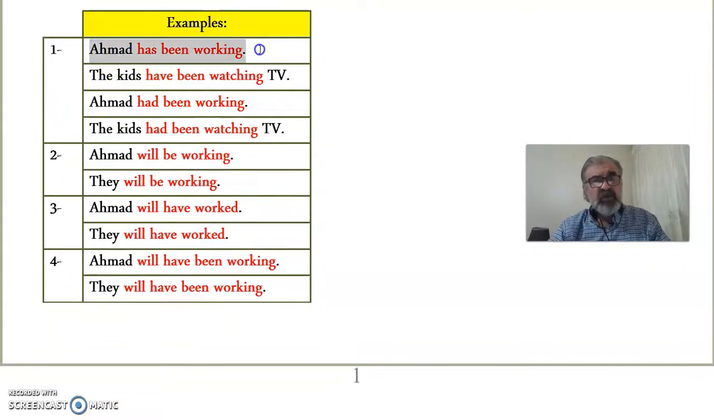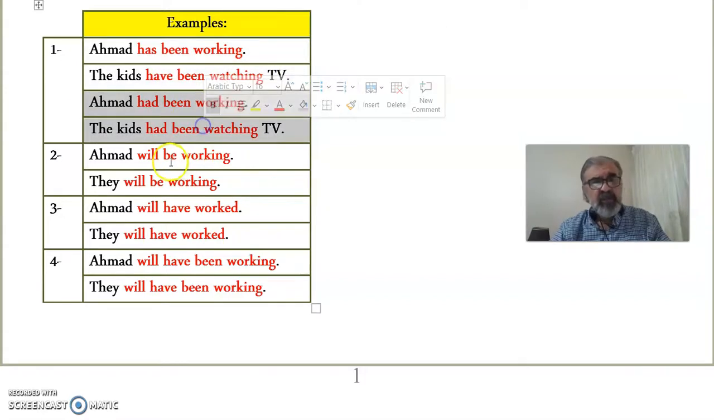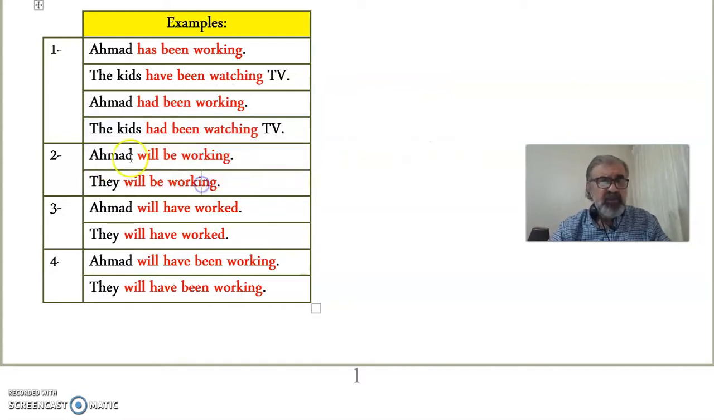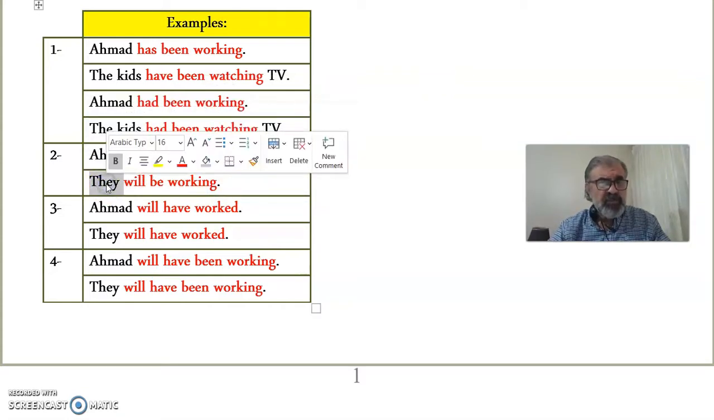Ahmed has been working, or the kids have been watching TV. Ahmed had been working, or the kids had been watching TV. As you can see, these two are present perfect continuous, and these two are past perfect continuous. Now, will be working or they will be working. It doesn't make a difference whether we start with a singular or plural, as you can see.